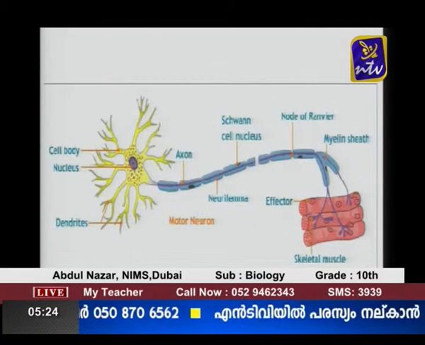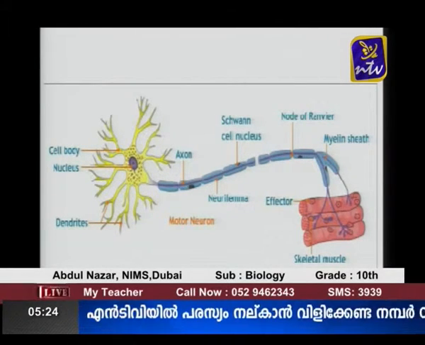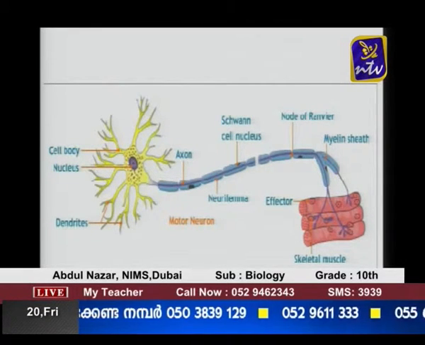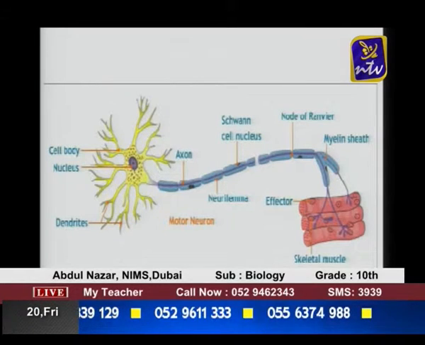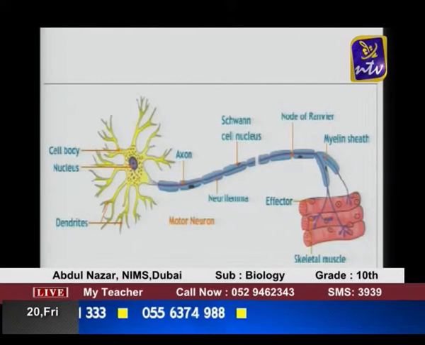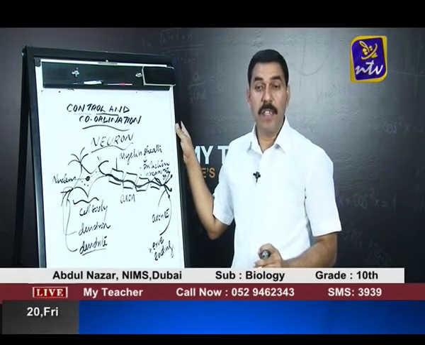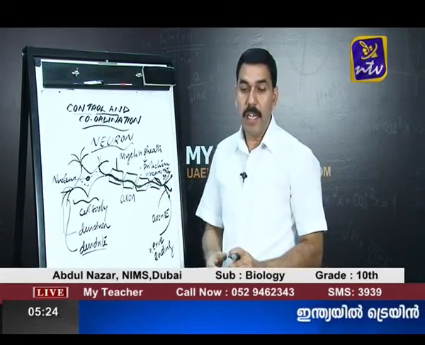Then apart from this long tubular projection, a neuron has a number of small projections, and these small projections are called dendrons. Dendrons also end in branches, and the branches of the dendrons are called dendrites. This is the structure of a nerve cell.